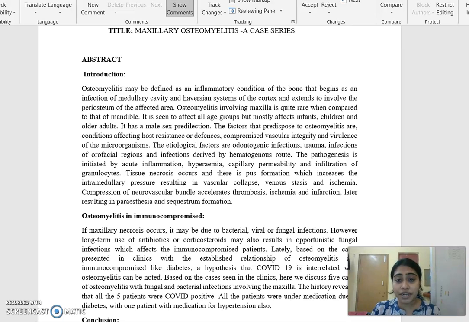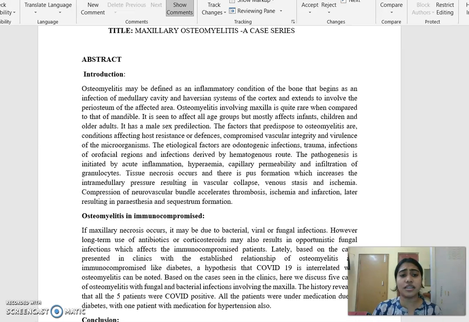The factors that predispose to osteomyelitis are conditions affecting host resistance or defenses like diabetes mellitus, chronic alcoholism, malnutrition, compromised vascular integrity and perfusion in the host bone, and virulence of the microorganisms. The etiological factors are odontogenic infections like pulpal, periodontal infections, and tumors, trauma like middle third fracture, infections of the orofacial region like lacerations, peritonsillar abscess, and periostitis, and infections derived by hematogenous route.